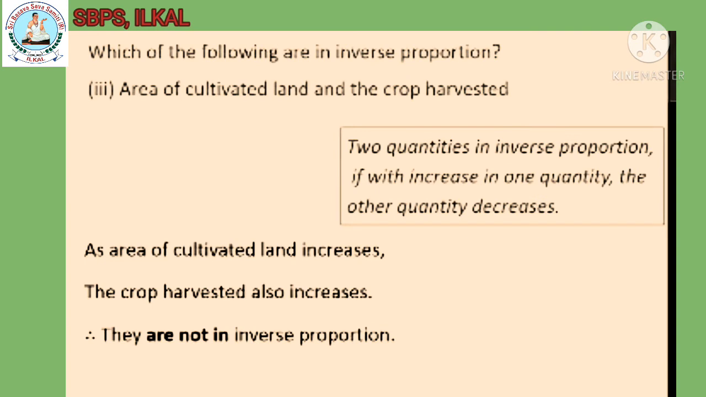Third, area of cultivated land and the crop harvested. You know that two quantities are in inverse proportion if with increase in one quantity, the other quantity decreases. But here, as area of cultivated land increases, the crop harvested also increases. Therefore, they are not in inverse proportion.